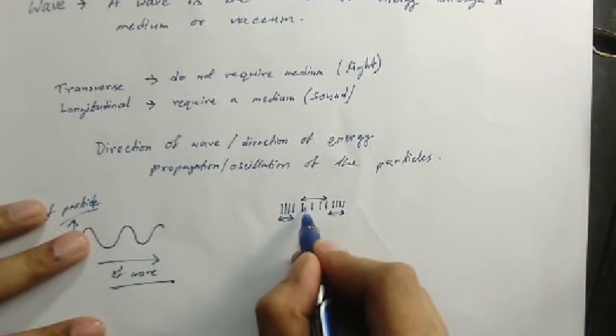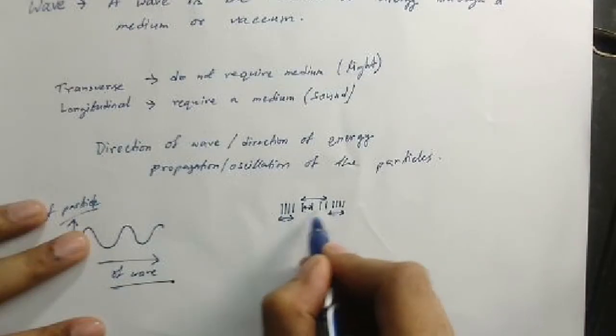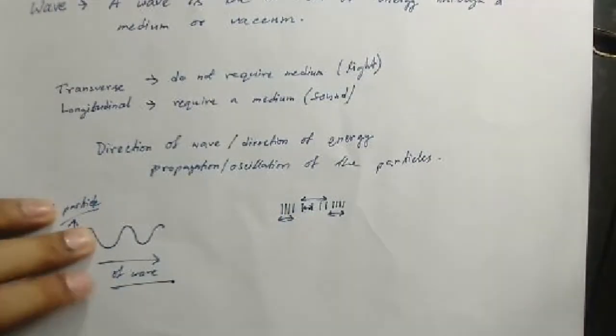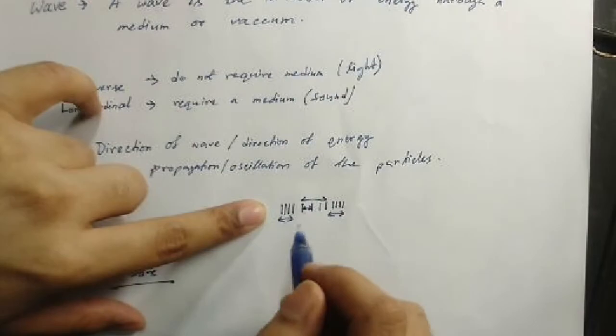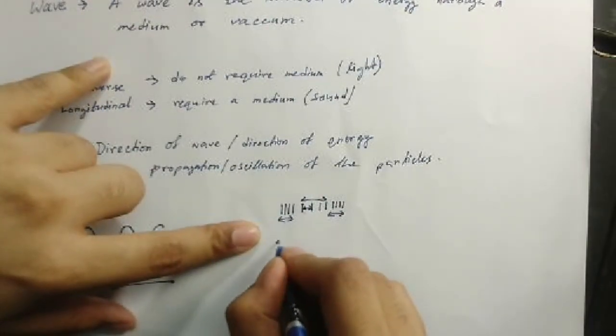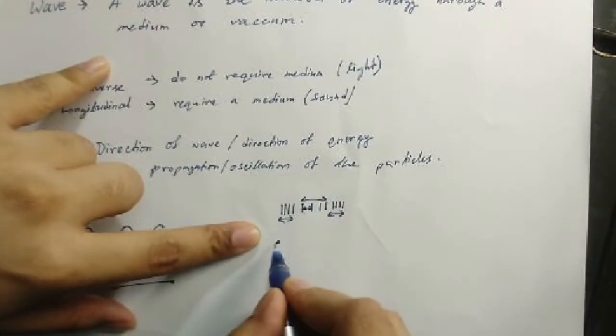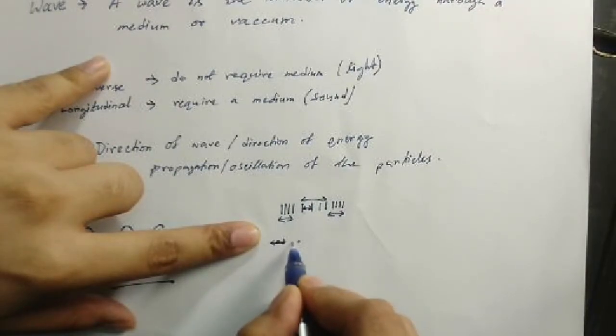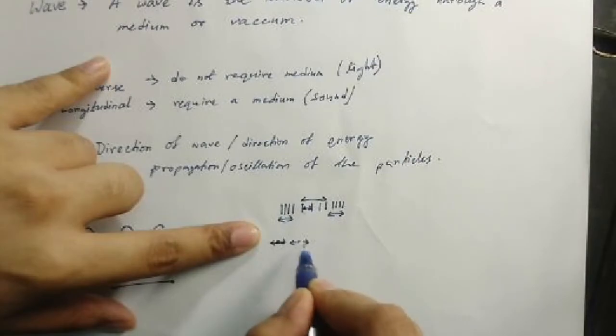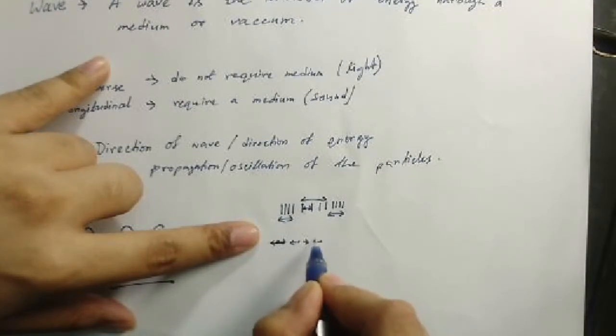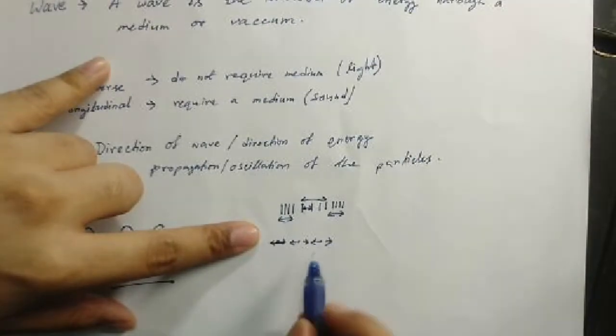As you can see, the distance between two waves is greater in this part than here. So in this case, the particle which is at this point is actually moving left and right, hitting other particles on its left and right, which is hitting the next particle, causing the energy to transfer all along.